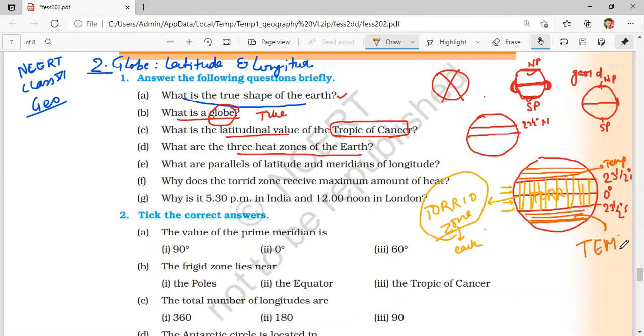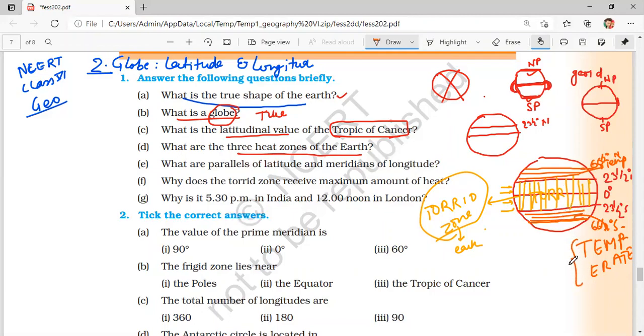This area is temperate zone, the area which lies beyond Tropic of Cancer in the northern hemisphere up to 66.5 degree north and up to 66.5 degree south, the Antarctic Circle and Arctic Circle. So the area between Tropic of Cancer and Arctic Circle in the northern hemisphere and Tropic of Capricorn and Antarctic Circle in the southern hemisphere is called temperate zone.